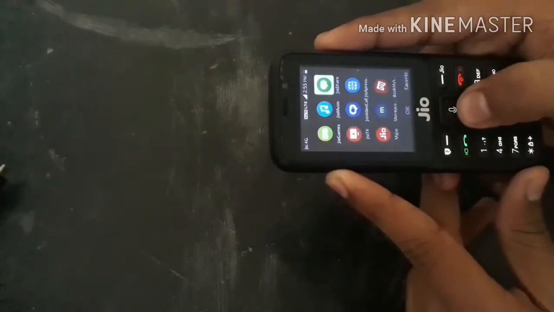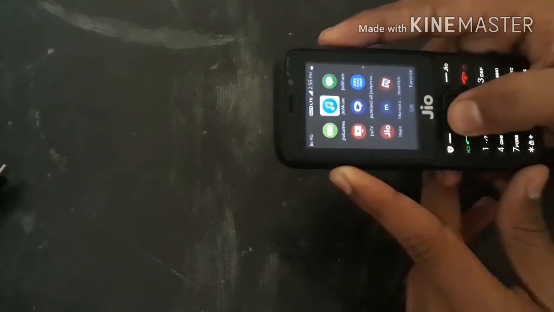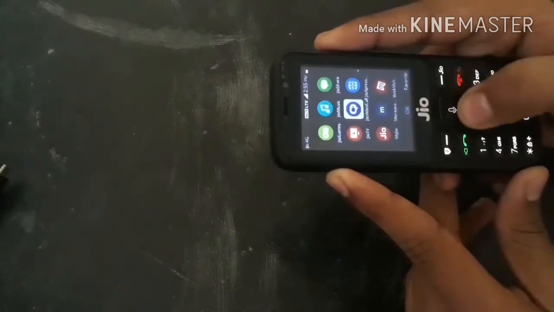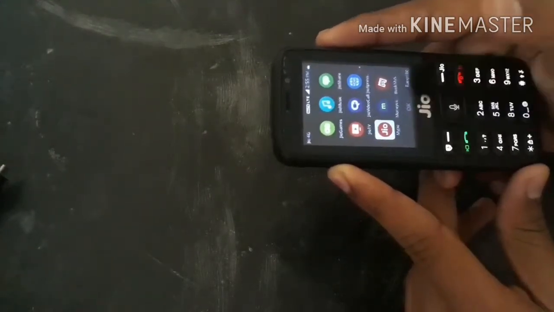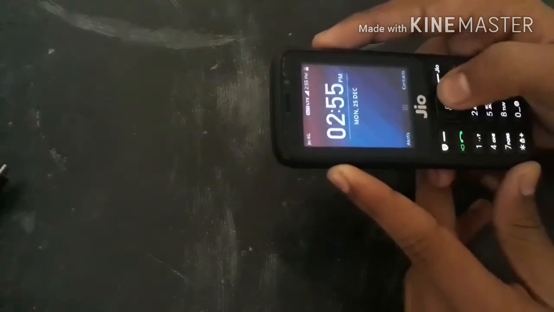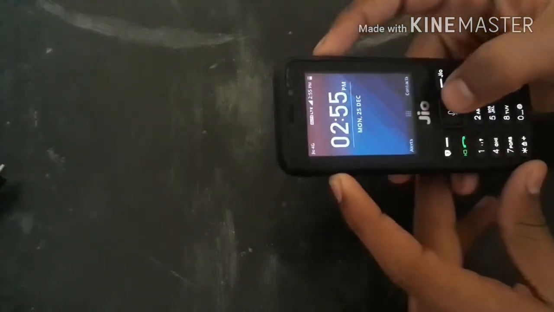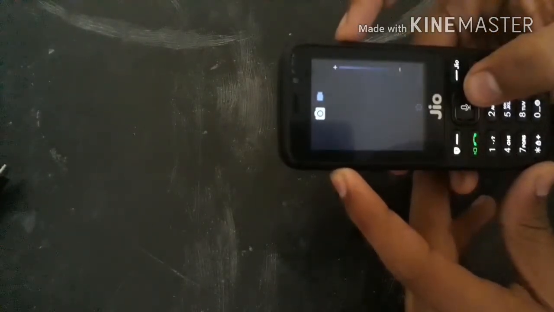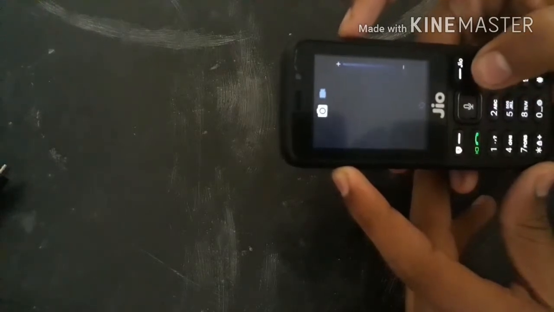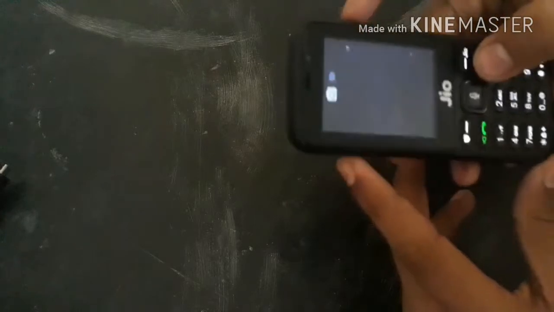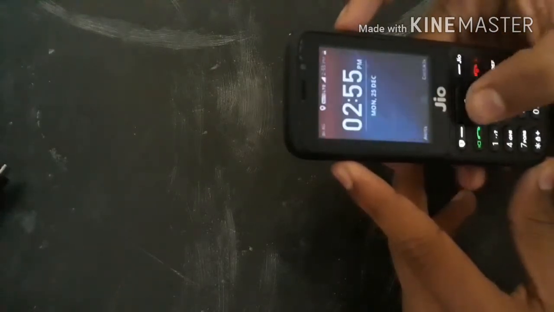Here is the Jio Cinema, Jio TV, and Jio Video Call, and you can manage your account by My Jio. From pressing the right side button, you will get the camera. The camera quality is not so much good as I expected, but it is a lot you are getting in just 1500 rupees.